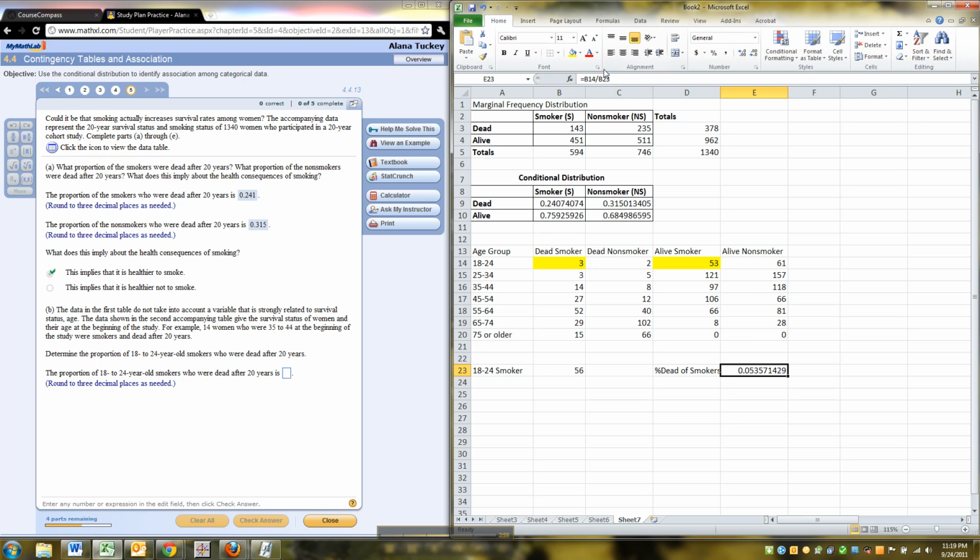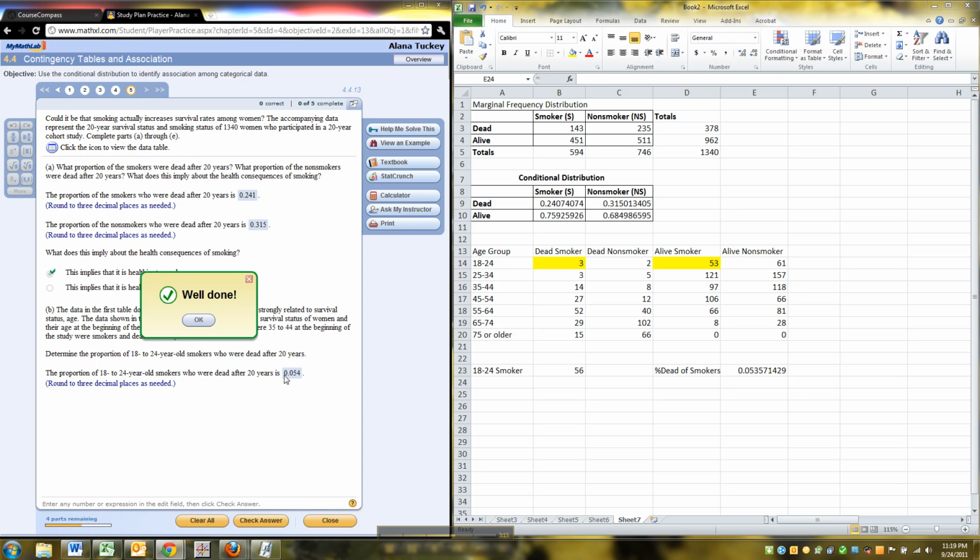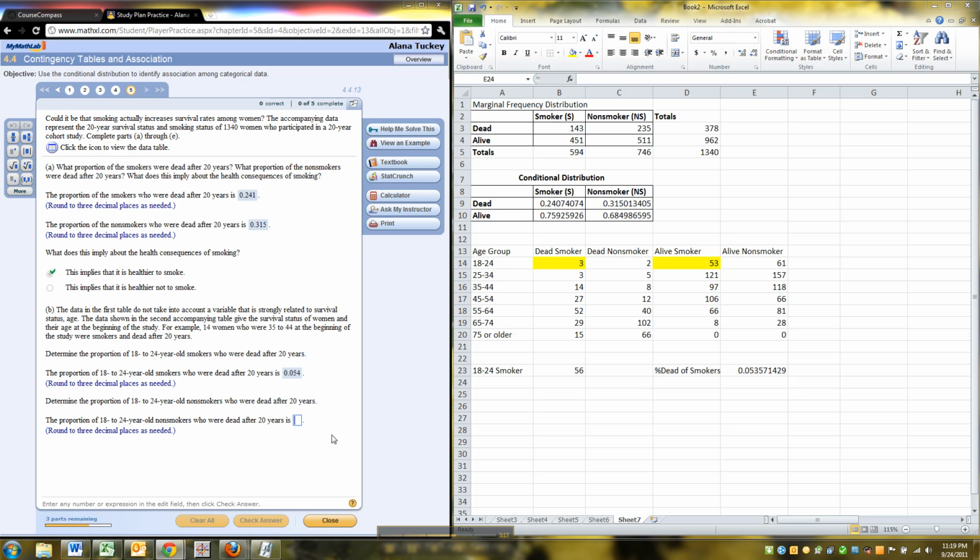Right? There were 3 of them that were dead out of 56 total. So there were 56 smokers total that were age 18 to 24. 3 of them were dead. Okay? So let me go over here. 0.05. They want 3 decimal places, right? So 0.054. Yay!